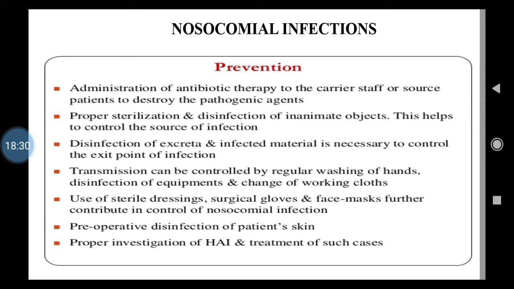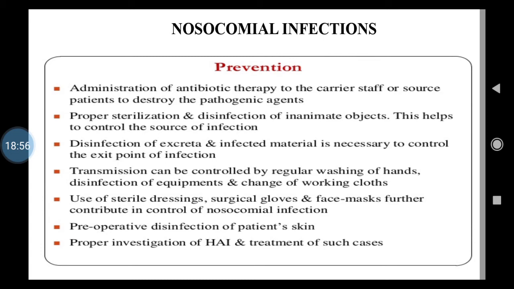And therapy to carrier staff, isn't it? So whoever is suffering from infection may strictly take a course of antibiotic treatment, isn't it? So that the pathogenic germs may get destroyed, isn't it?